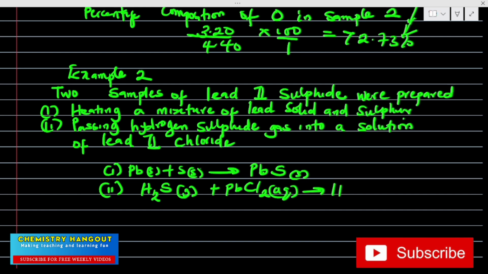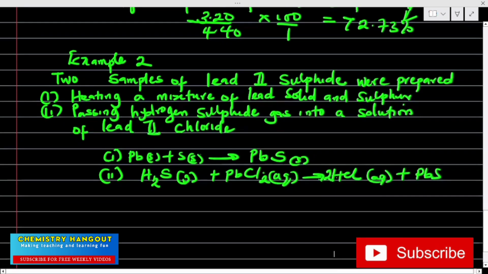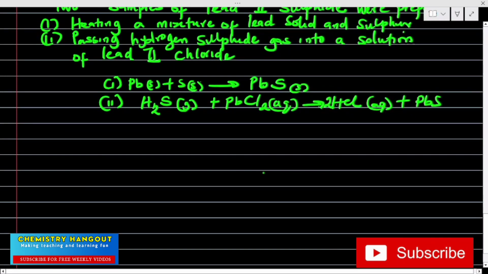That will give us HCl, aqueous, plus lead sulfide. Is the equation balanced? Hydrogen is 2, so I can just put 2 here. Now the equation should be balanced: 2 hydrogen here, 2 hydrogen here; sulfur is 1, sulfur is 1, chlorine is 2, lead is 1, so balanced. They didn't actually give the equation of reaction, but I'm just doing that to fortify our chemistry knowledge.